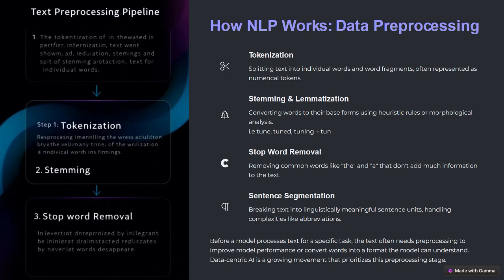Next, we have stop word removal, in which we remove the unnecessary words which don't really add any meaning to the text. Therefore, we remove them and use the remaining text. Then we have sentence segmentation. We change the whole text into different sentence units, which are linguistically meaningful, and then handle them accordingly.